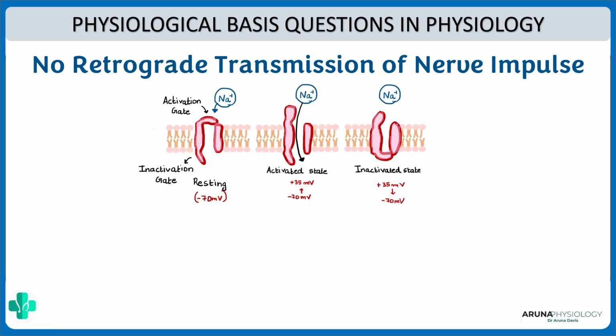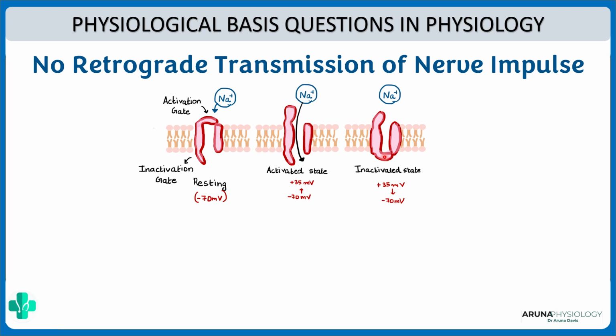Next question, why isn't there any retrograde transmission of nerve impulse? Here also the main reason is the voltage gated sodium channels. We know voltage gated sodium channels have an activation and an inactivation gate. So in the resting state the activation gate is closed. Once the sodium channel is activated, both the gates open and there will be entry of sodium. But the problem is, as soon as the voltage gated sodium channel is activated, it goes into an inactivated state due to closure of this inactivation gate.